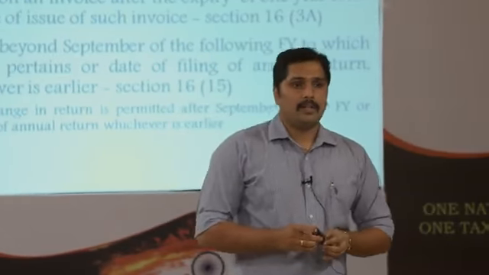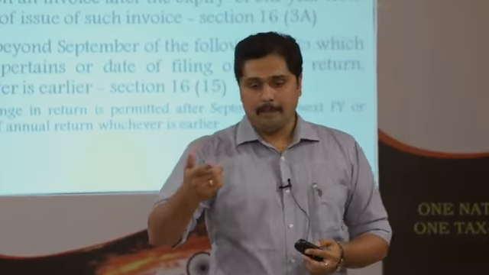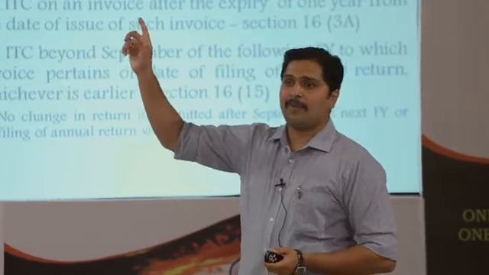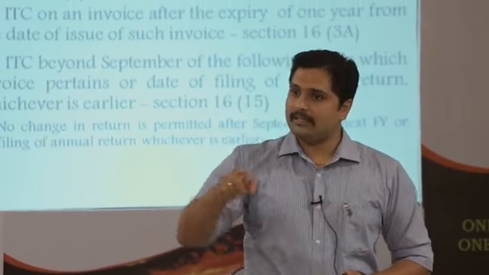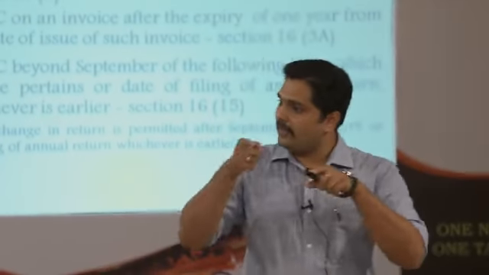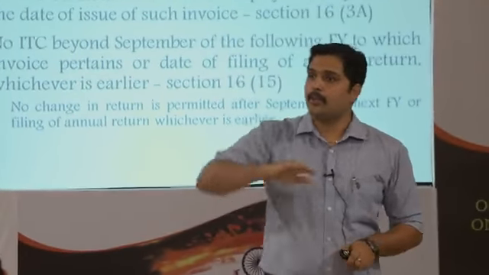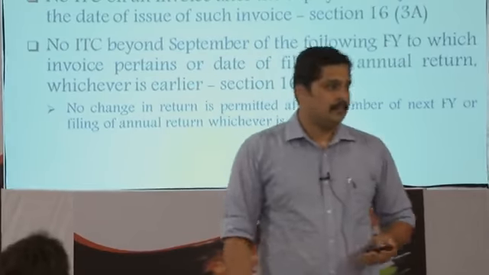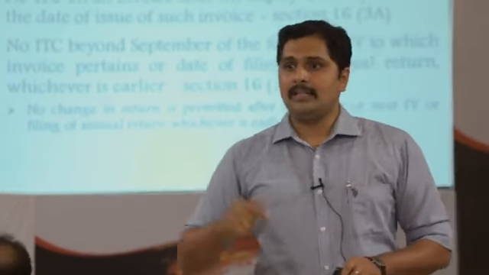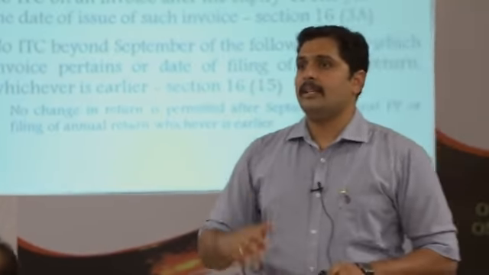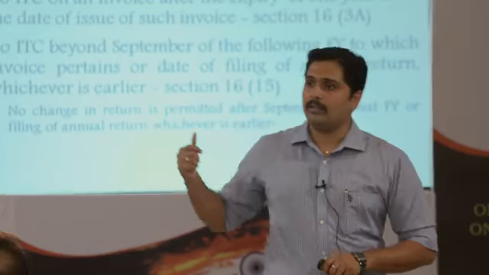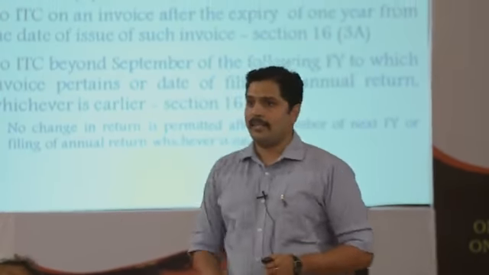If you have an invoice dated 31st March, the 1 year period will not be applicable for it. It has to be within September of that year. If you file the annual return before September, which you can do, then from the date your annual return is filed, your liability ends there. You cannot take credit after that. It is done with that. This is mainly to keep that particular year's transactions over, because our demand under section 73 is basically 3 years or 5 years, with the completion of adjudication orders from the date of filing of annual returns. So they cannot change it after that. That is the main issue.